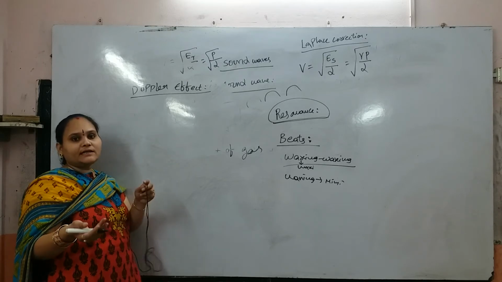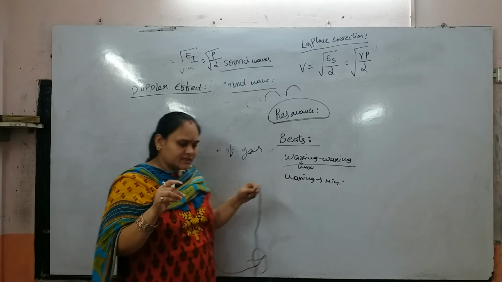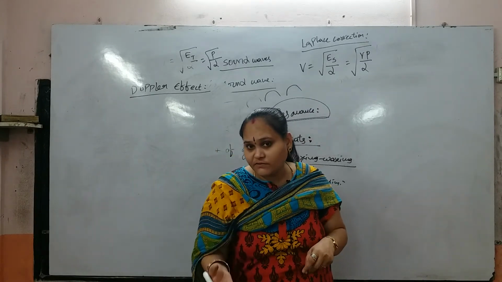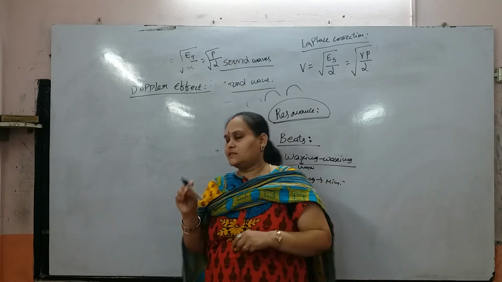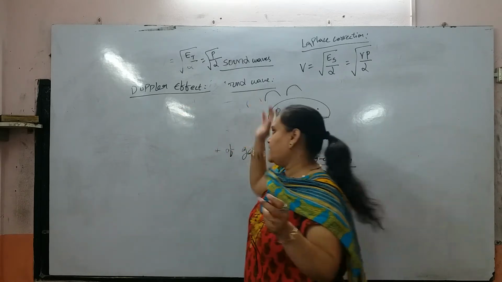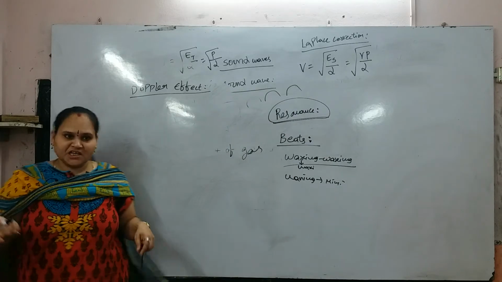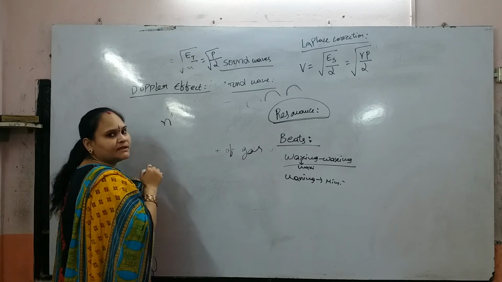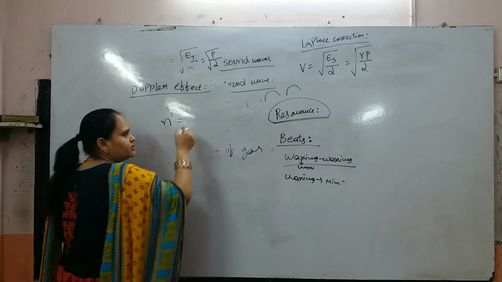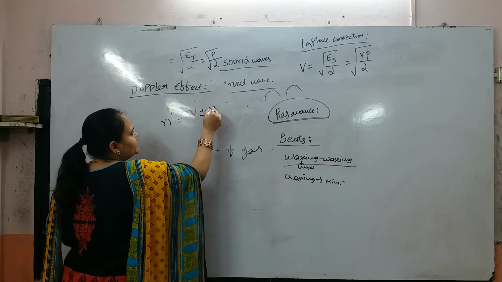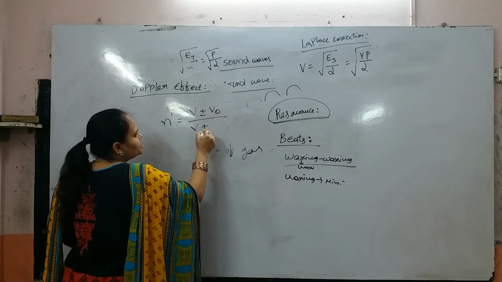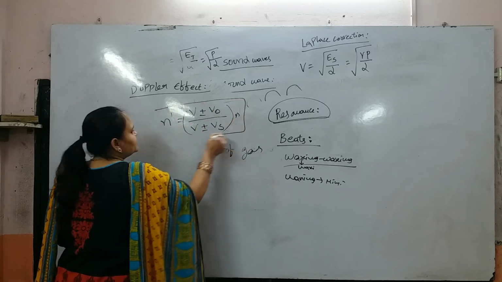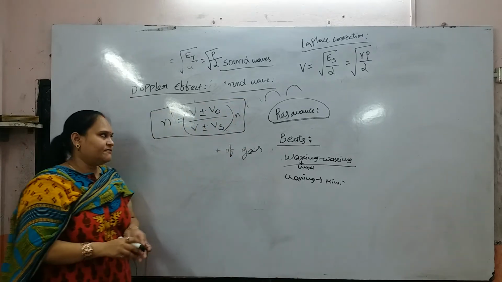Once again I will repeat it: the apparent change in frequency from source to observer is the Doppler effect. Here n dash equals (V plus or minus V naught) by (V plus or minus Vs) into n. This is the apparent frequency formula in the Doppler effect.